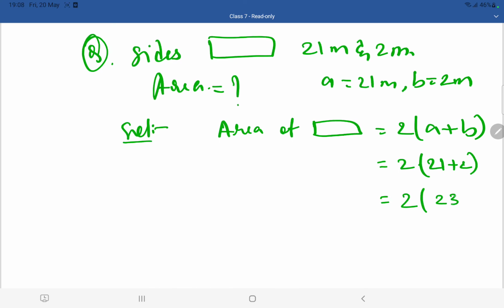2 into (21 plus 2) is 2 into 23. So if you just do it, you will get 46 meter square. Here meter is there, and I am multiplying meter two times, so 46 meter square. The answer for this question is 46 meter square. So, coming to the next question.